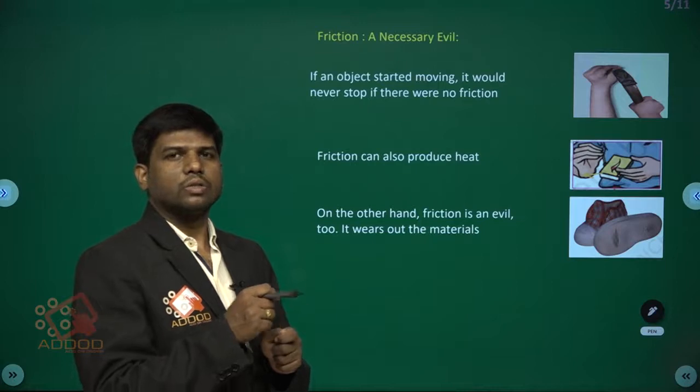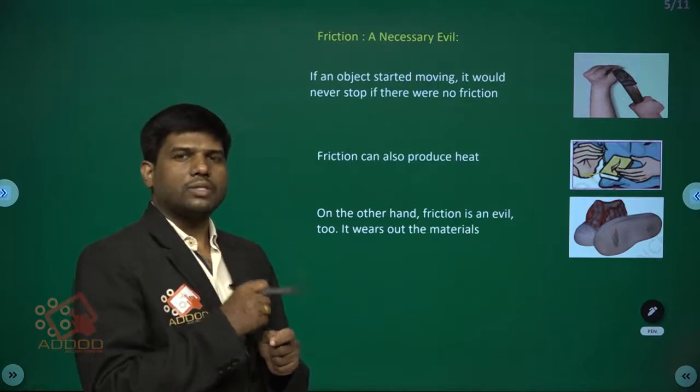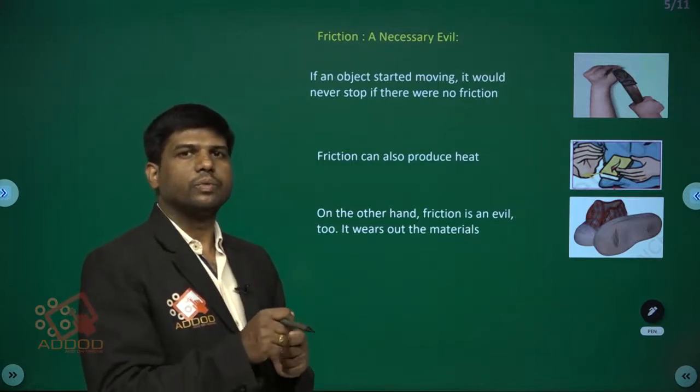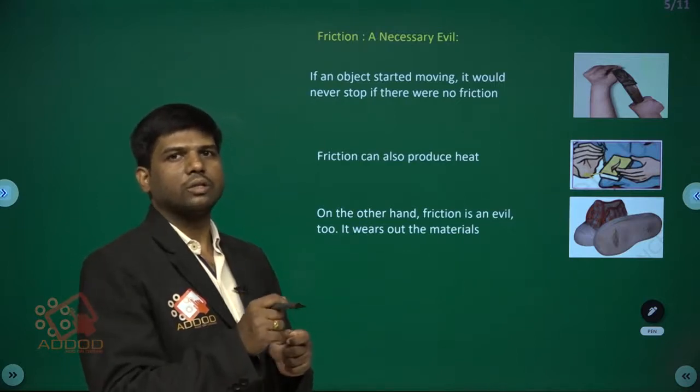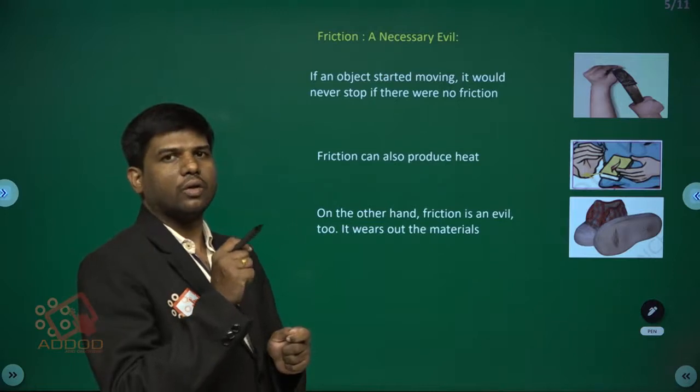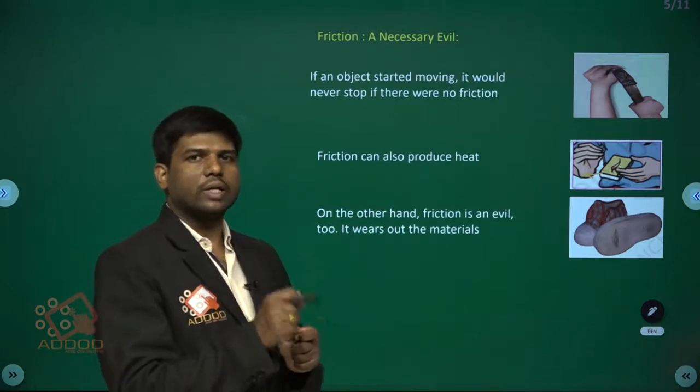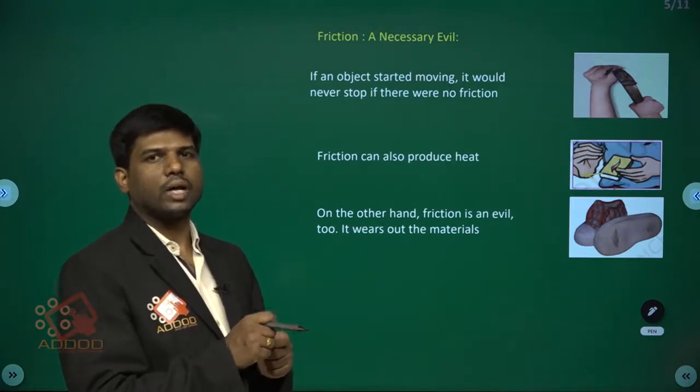Okay. So, to light up the matchstick, you have to rub one end of the head of the matchstick on the other side of the matchbox. Then what happens?